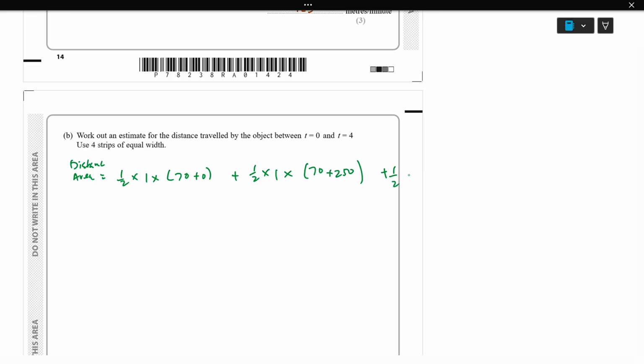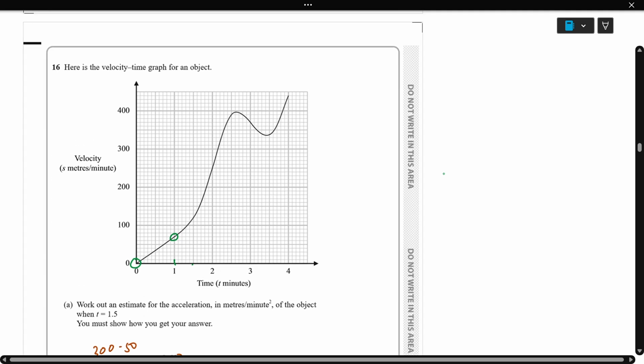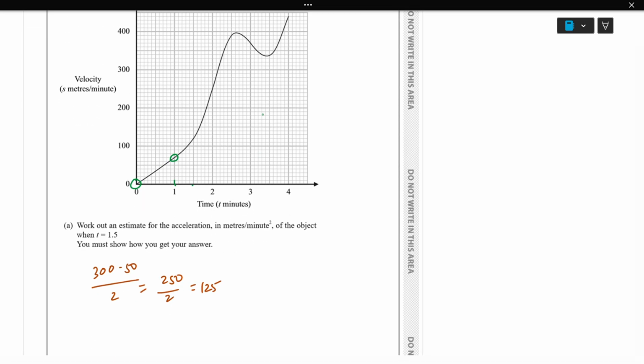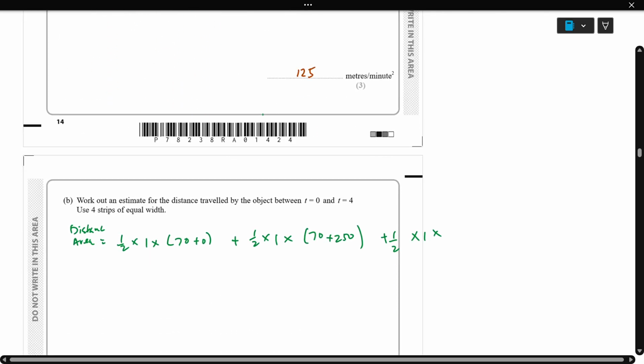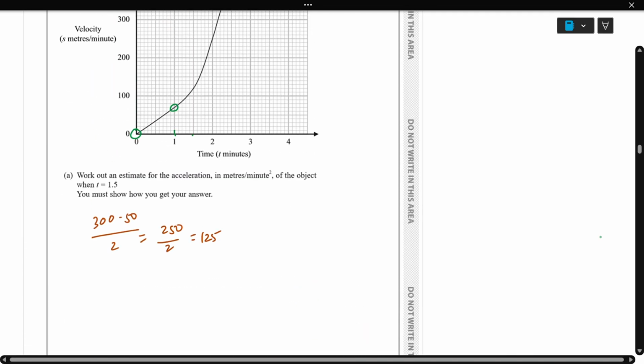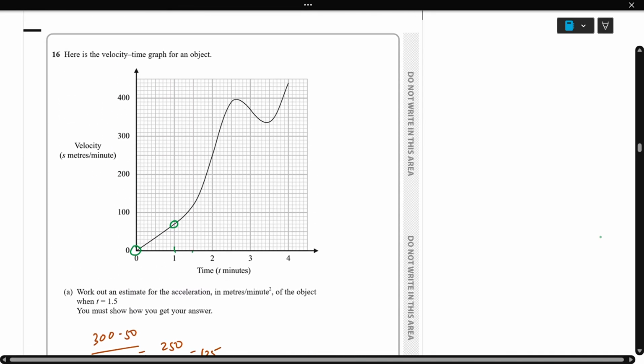Plus 1 by 2 into the base 1, then again 250, and here 3 goes to 370. So 250 to 370, plus again the fourth, base 1, 1 by 2 into 370 plus the last one, which is 440.